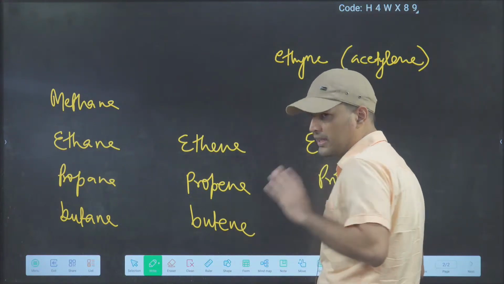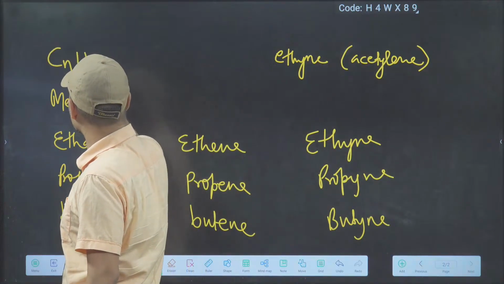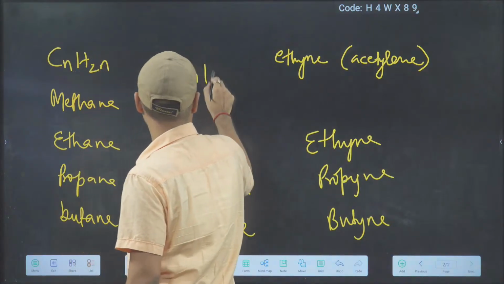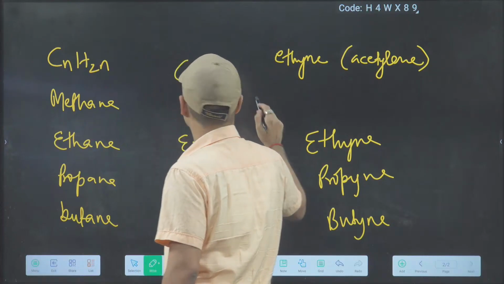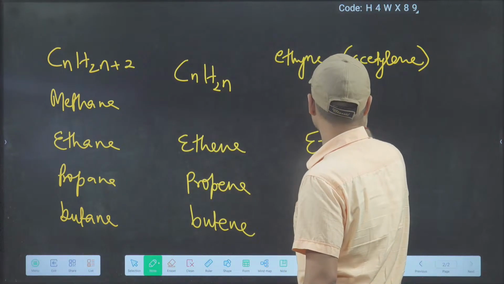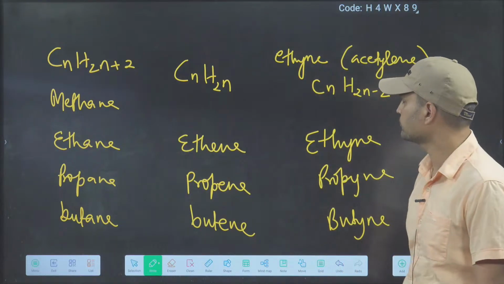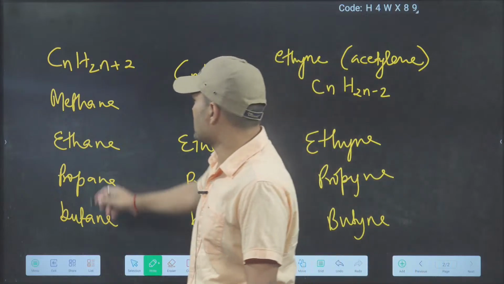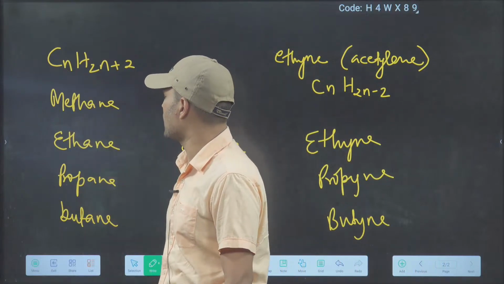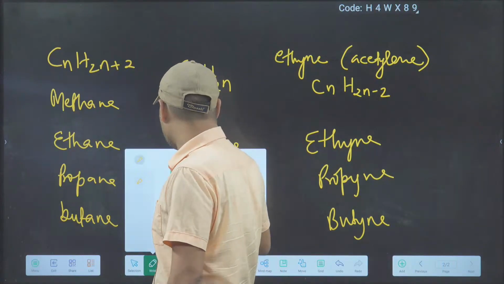These things we have already written. We have written the formula also. CnH2n+2 here. Here CnH2n. Here nothing. And in this case CnH2n-2. Clear? N we can start from 1. N represents carbon number. So now let's write the formulas.